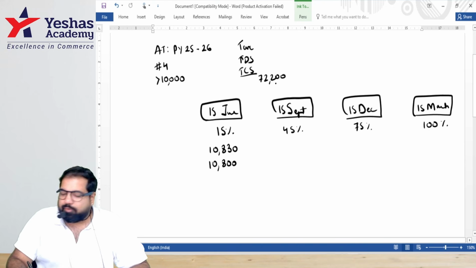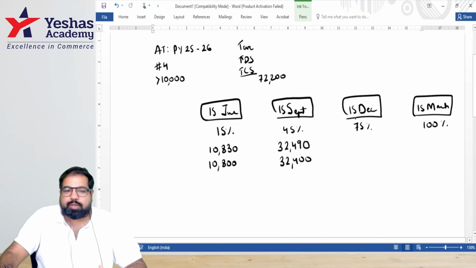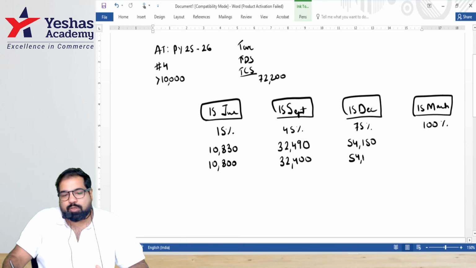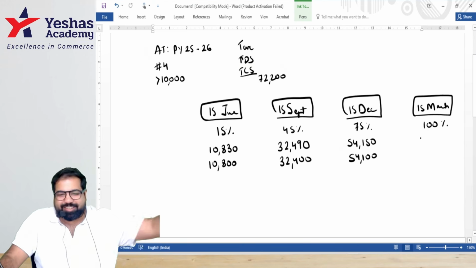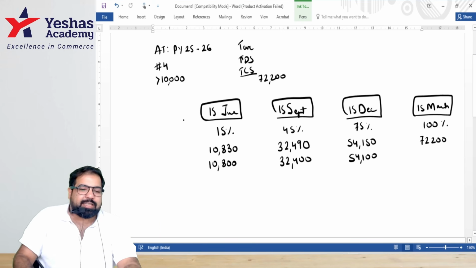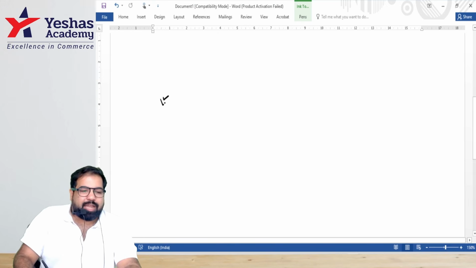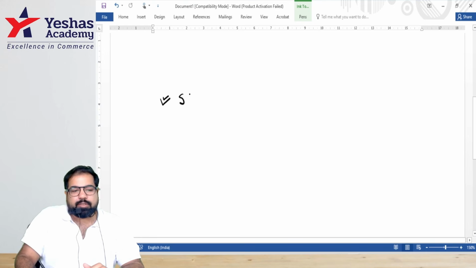Guys, 45% of 72,200 is 32,490. So this will become 32,400. Next, 75% of 72,200 is how much? 54,150, which will become 54,100. And 100%, don't calculate, guys. One minute, 72,200 will remain 72,200. Guys, are these the installments? Yes. We'll calculate the interest later, but these installments have to be paid by everyone except senior citizens.